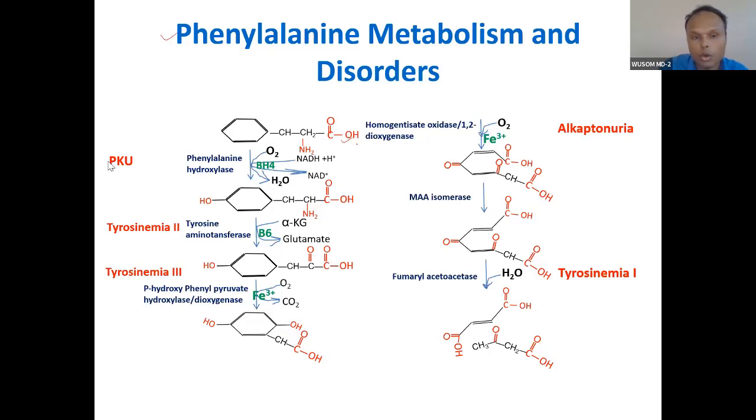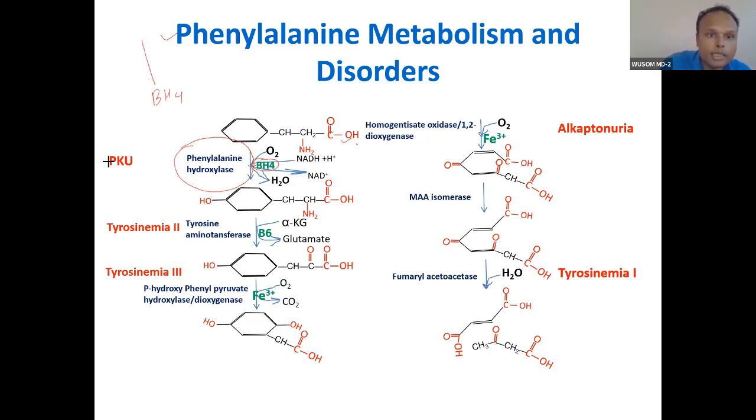This first reaction you already know. This reaction is conversion of phenylalanine into tyrosine, and this is a very important reaction. This is done by phenylalanine hydroxylase. And the cofactor that is required for this hydroxylation is a very unique type of cofactor, tetrahydrobiopterin. We have talked about tetrahydrobiopterin.